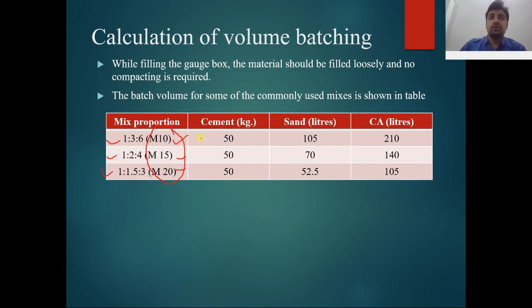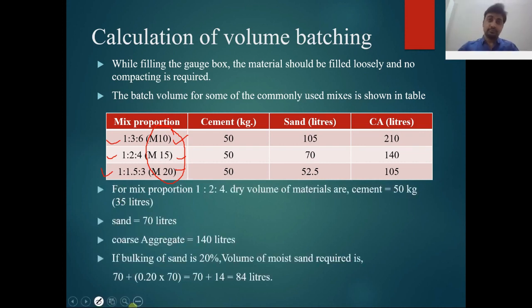So these are the three types of mix proportion I have taken as examples for calculating the volume batching of the aggregates compared with cement mass.